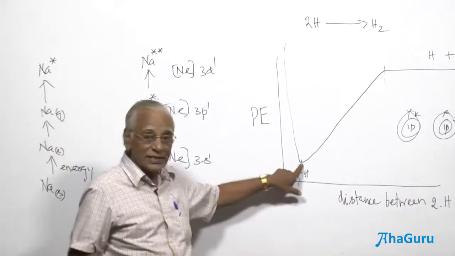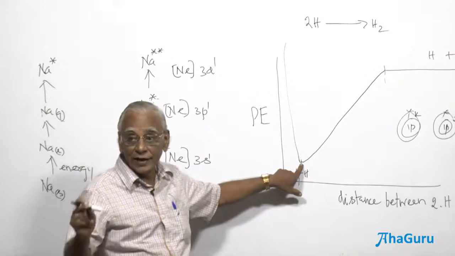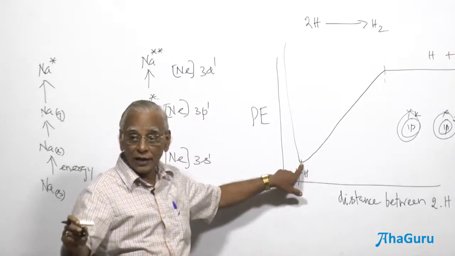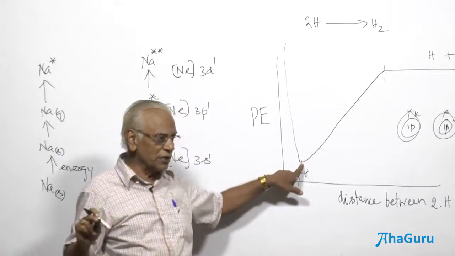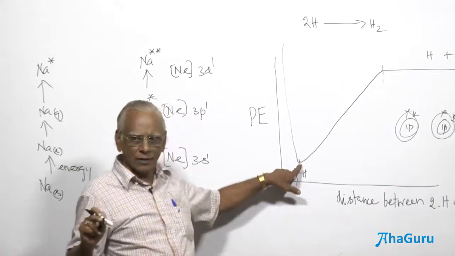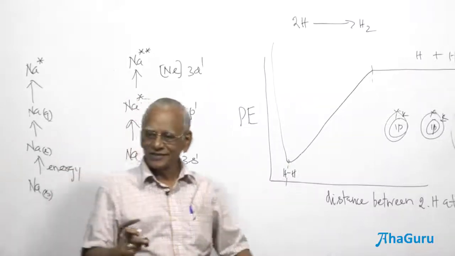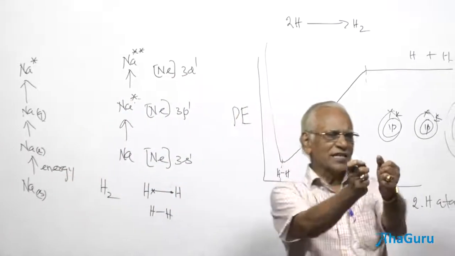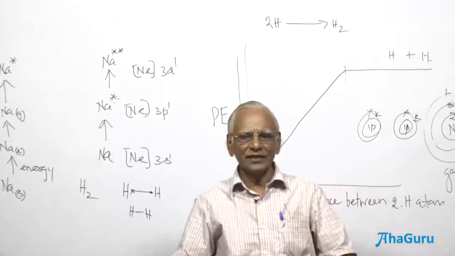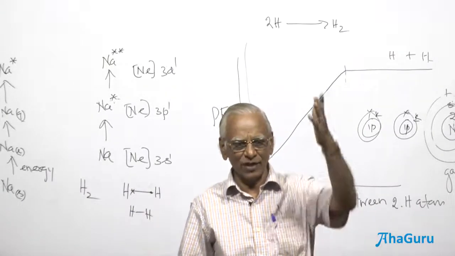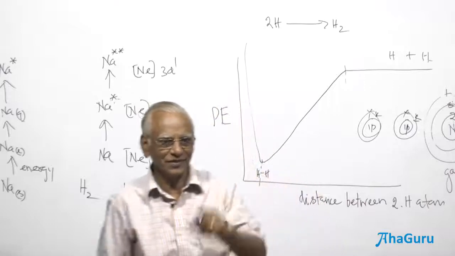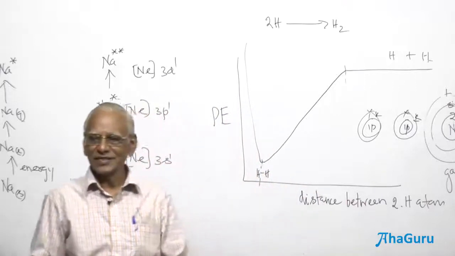And what is that? The distance at which attractive forces are maximum and repulsive forces are zero, or you can say minimum, is called the bond distance. That is the safest distance between any two atoms, where you have the maximum attractive forces. Yeah, you wanted to ask me a doubt. That is the bond distance.